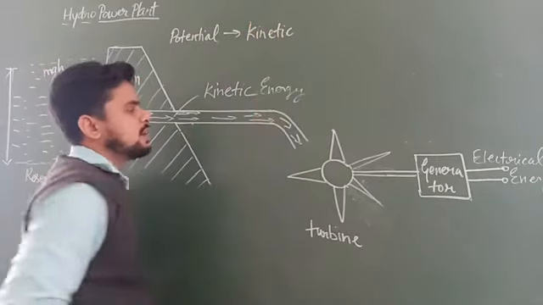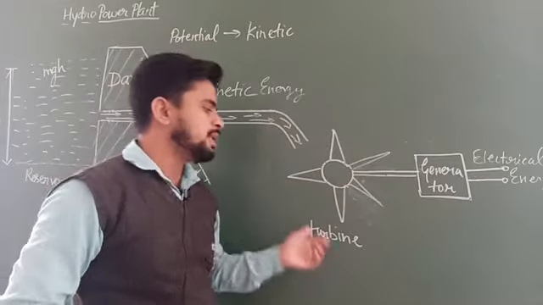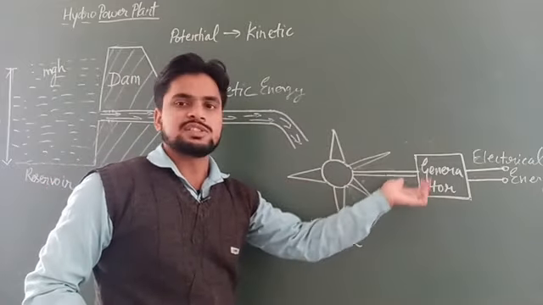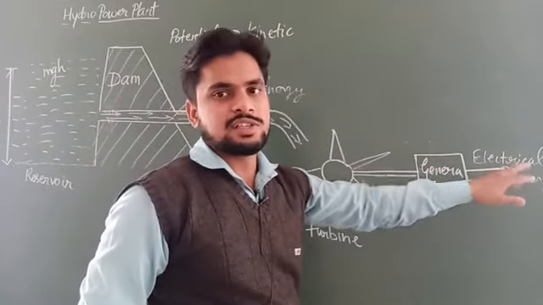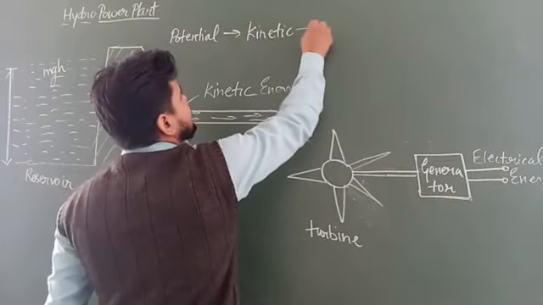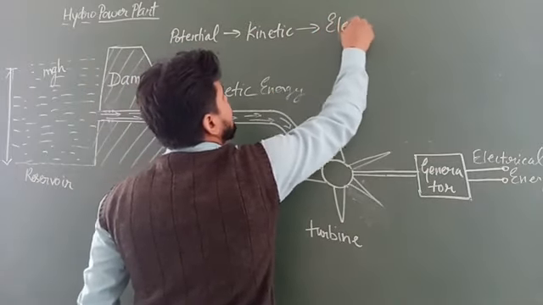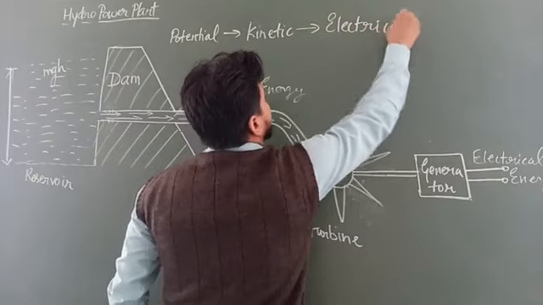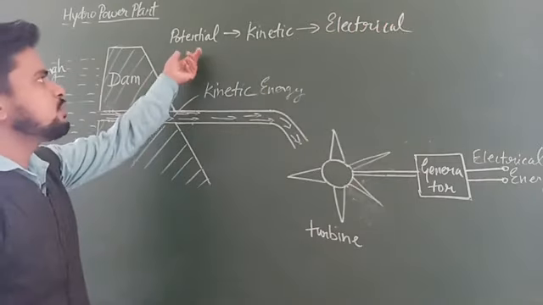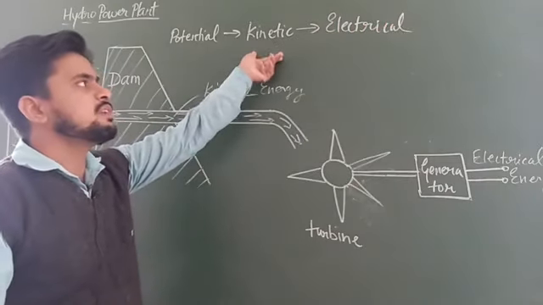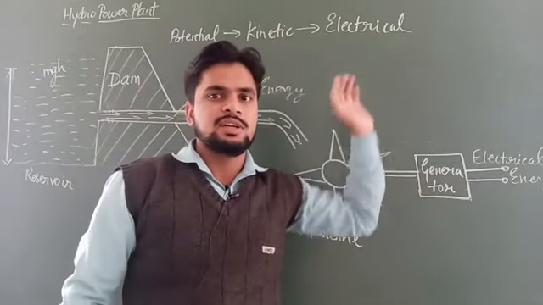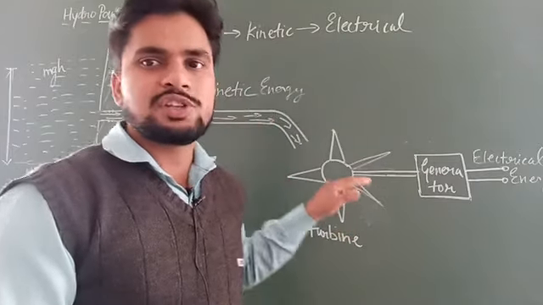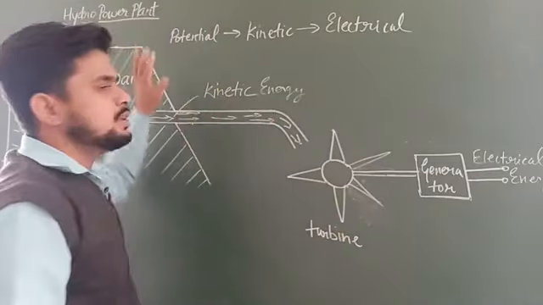Again this kinetic energy rotates the blades of the turbine, which runs the generator, and electrical energy is produced. So there is a transformation from potential to kinetic, and again from kinetic to electrical energy. This is the energy transformation in the hydropower plant.